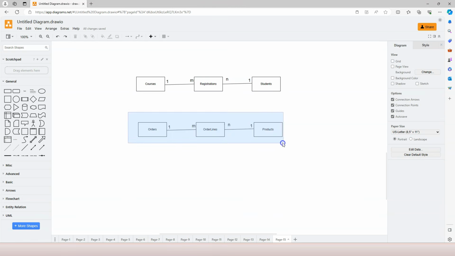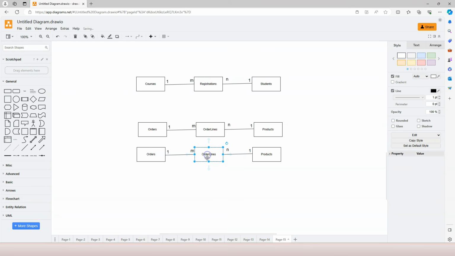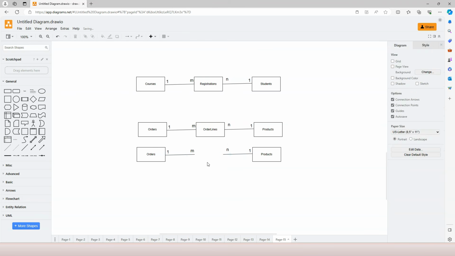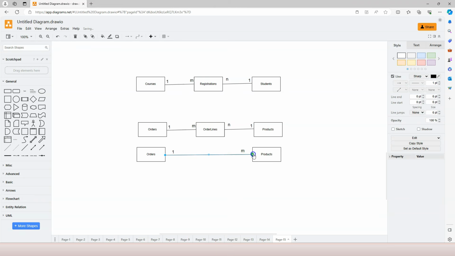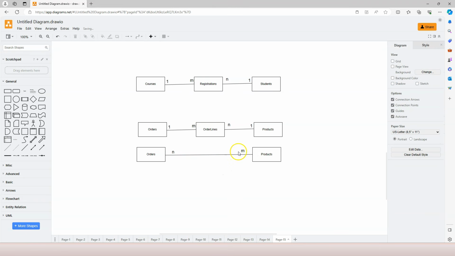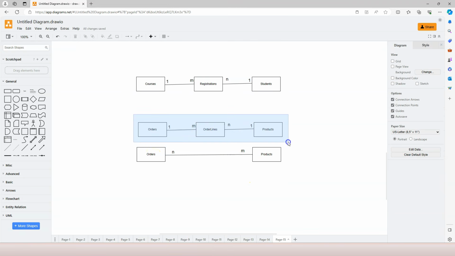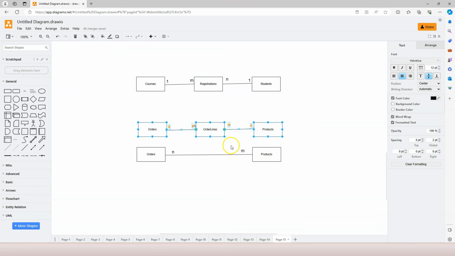Before we finish, I just want to mention that in database design, there's another way to express the many-to-many relationship, which is to ignore the middle table. And here we use N and M, or you can put M on the left and on the right. So this means that from the left to the right, it's a many-to-many relationship. Same is true from the right to the left. But this type of design is less detailed. You don't know exactly how to implement it in a database management system.